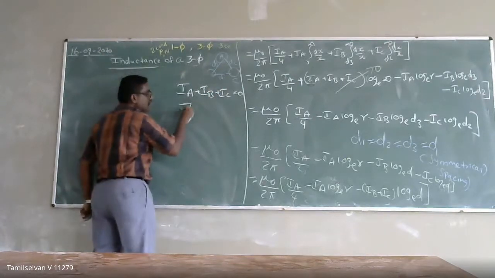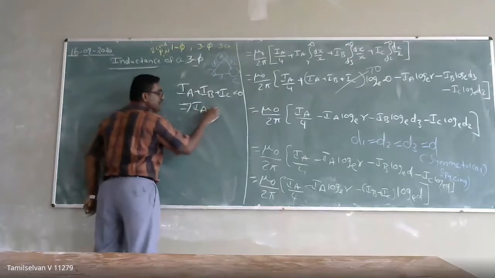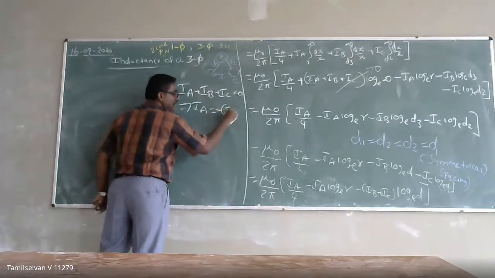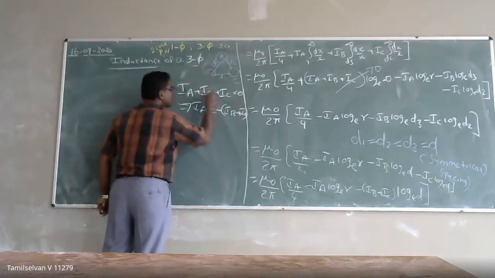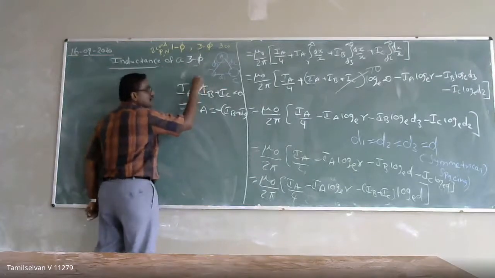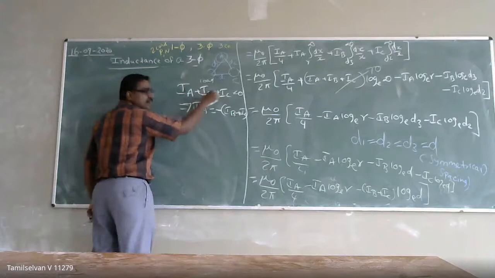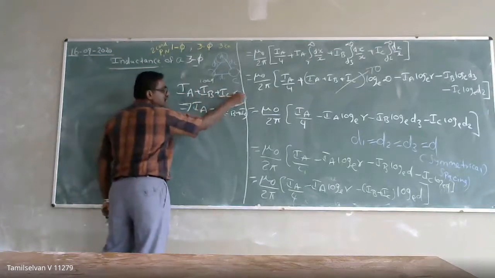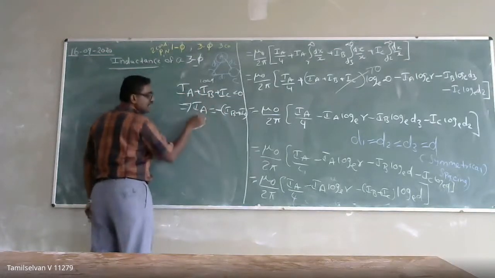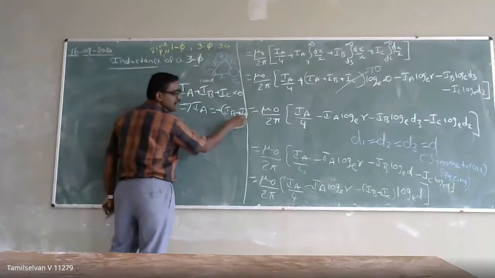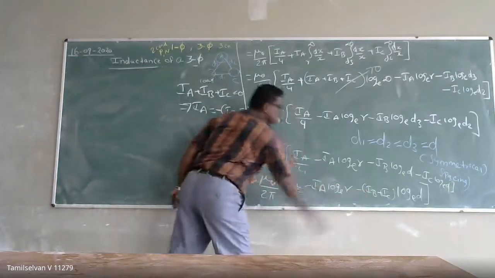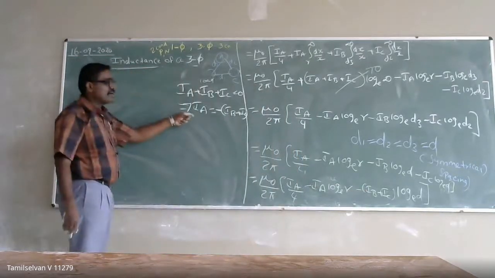This means IA will be equal to minus of IB plus IC. This I have taken under balanced load, where all the currents are the same, so IA plus IB plus IC is equal to 0. From this I can write IA equal to minus of IB plus IC, and I am substituting it here.